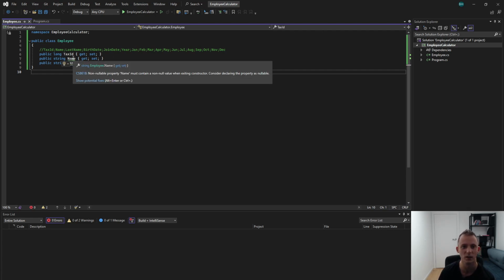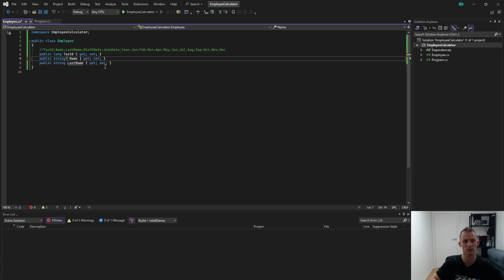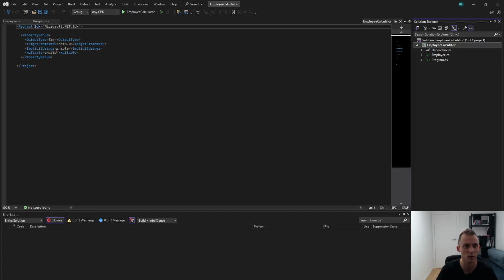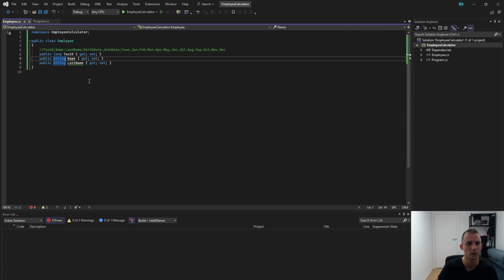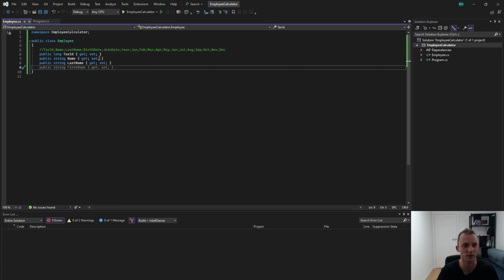Consider declaring the property as nullable. Basically, it asks me to do this. Honestly, I don't like it, so I will just tell it to not give me such suggestions. I don't want to use nullable. All right, no more nullable suggestions.